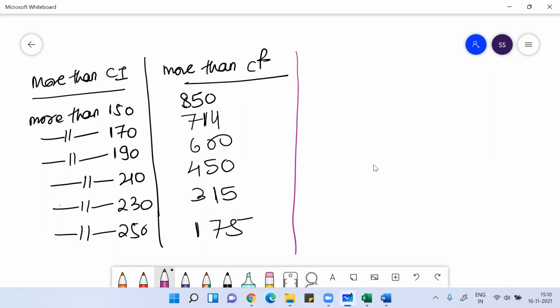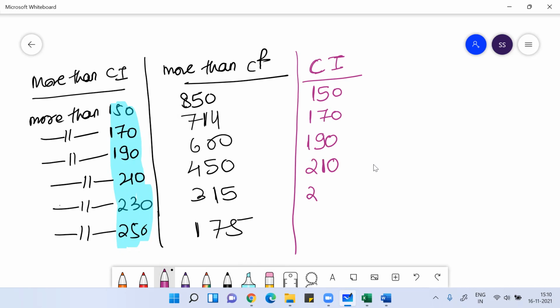What you have to remember, guys, is that whenever you see more than class interval data, the values you see will be your lower limit. This value would be your lower limit: 150, 170, 190, then 210, 230, 250. Whenever you see less than cumulative frequency with less than class interval data, the numerical value attached to that is always the upper limit. Here the numerical value attached is always the lower limit.